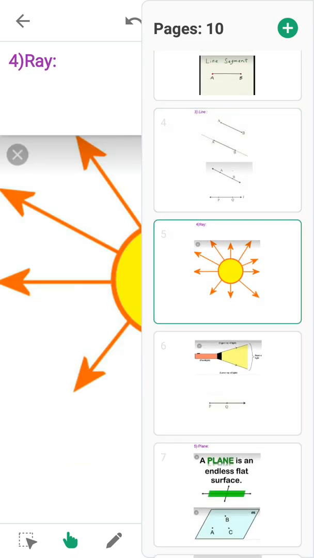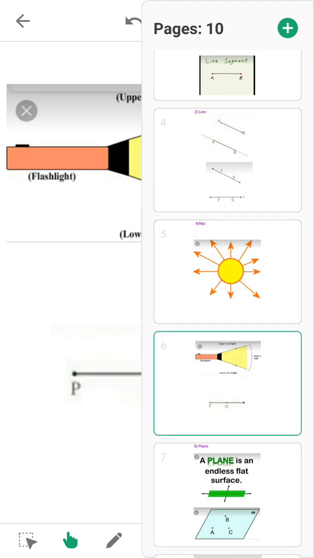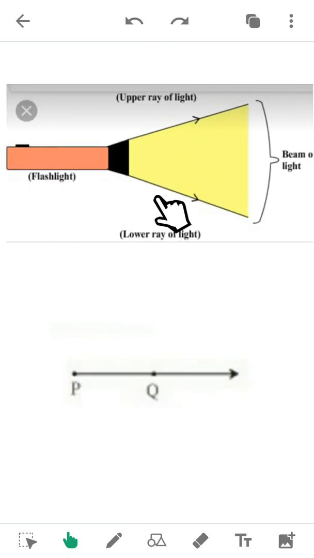Now the next topic is ray. You can see the sun rays, or you can also see the rays which are emitted from a torch. So how will you define the ray? We can define a ray as a part of a line which starts from 1 point. In this figure you can see this one is a ray, and it starts from 1 point, that is P, and it goes on forward in the same direction.